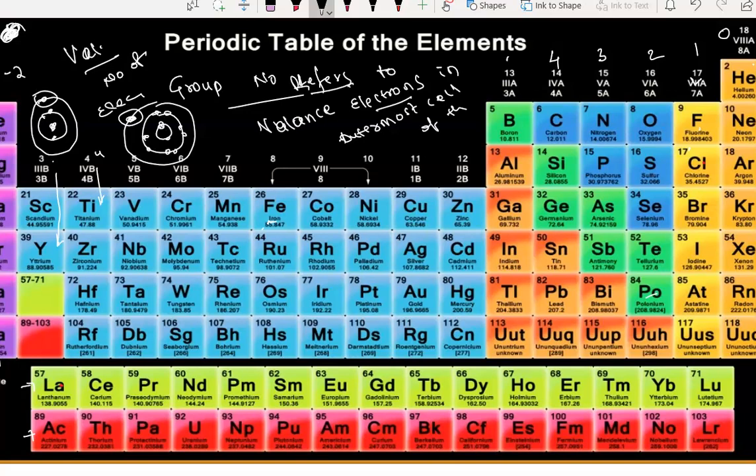From the 5th group onward, the number of valence electrons is 8 minus the group number, so 3, 2, 1, and so on.